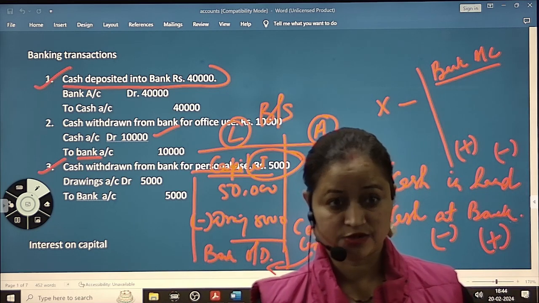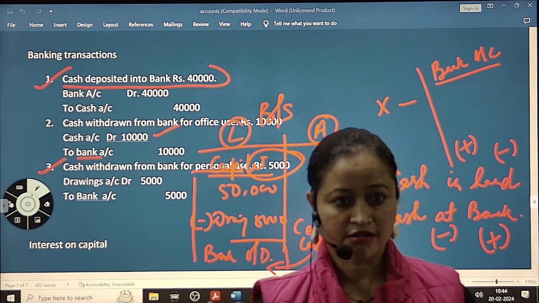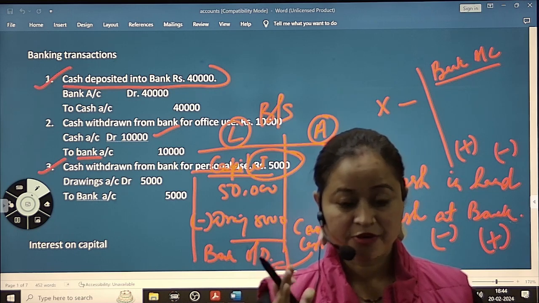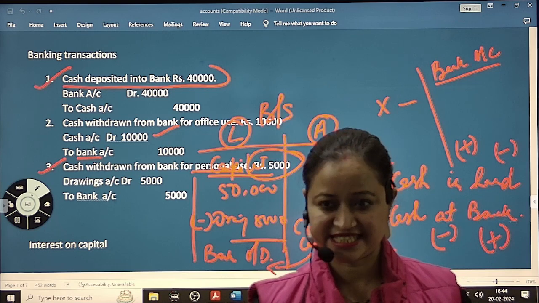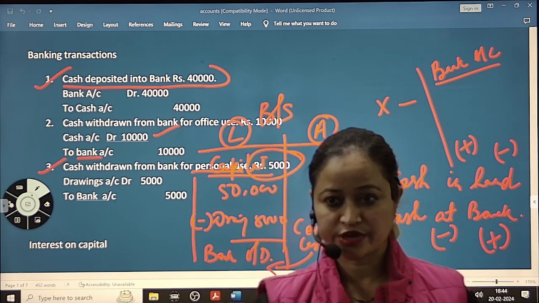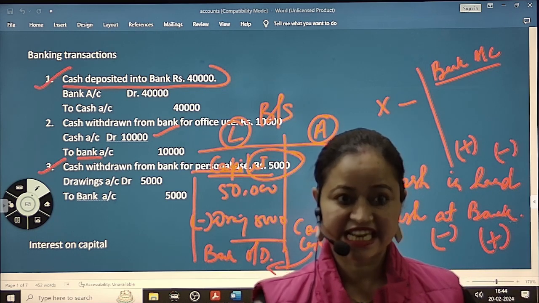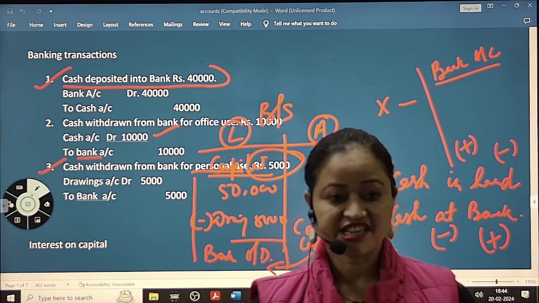So why do we prepare ledger? From that we will get the balancing figure. We will get the balances. For the entire month, पैसा कितना आया, purchase कितना हुआ, sale कितना हुआ, पैसा कितना आया, कितना गया, salary कितना दिया.